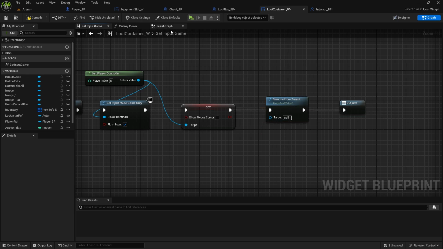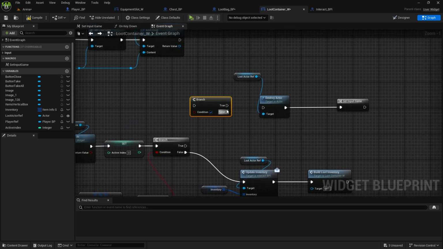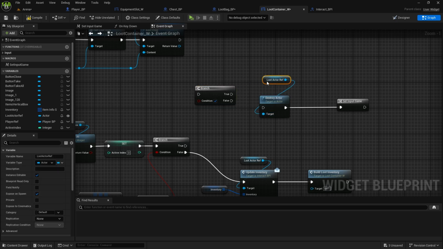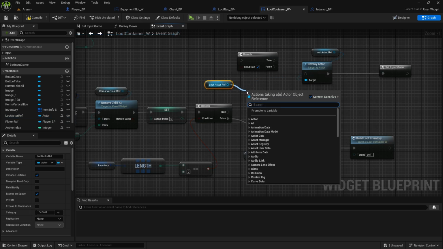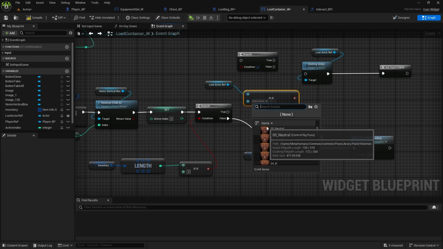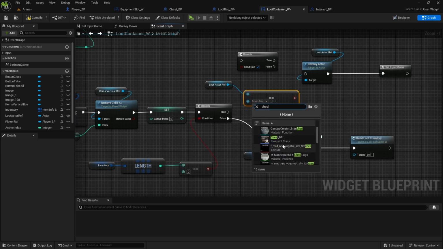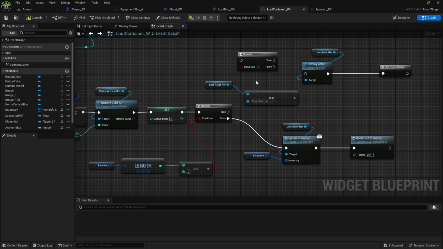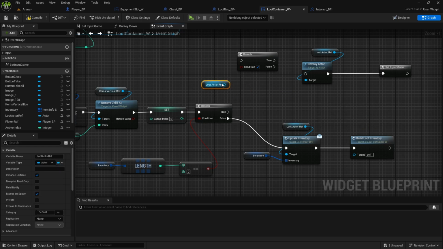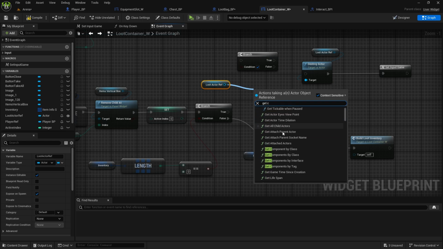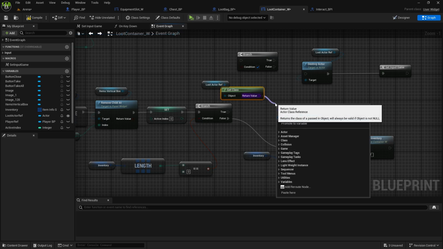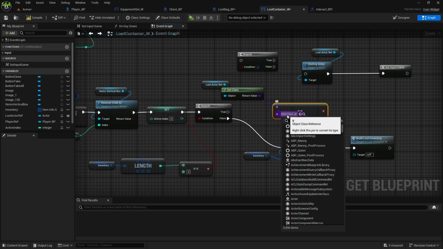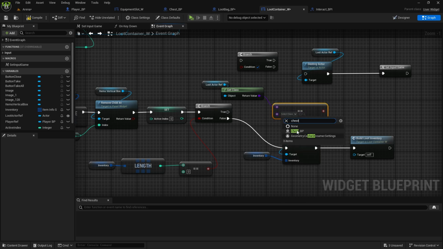It will be self. Now go back and in here create branch, and we need to basically check if this loot actor reference is chest, and you could actually type equals and then select chest here, but this way it just doesn't work and it always returns false. So instead there is a workaround. We will need to get class, and now we can compare. So equals chest.